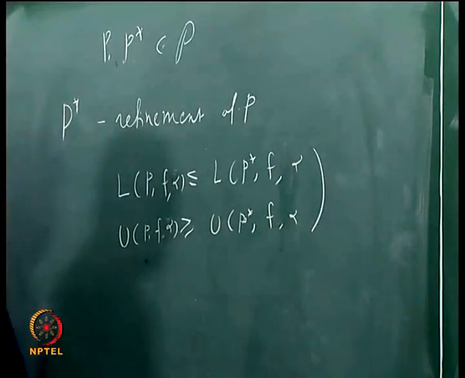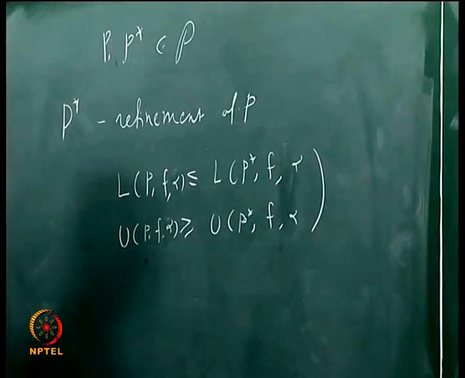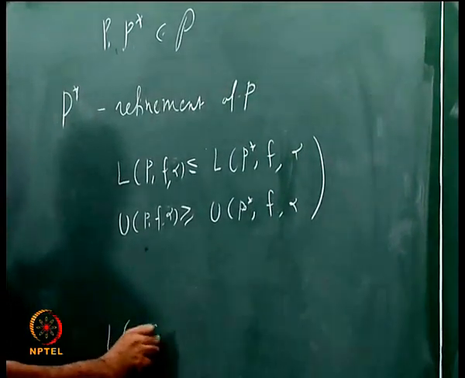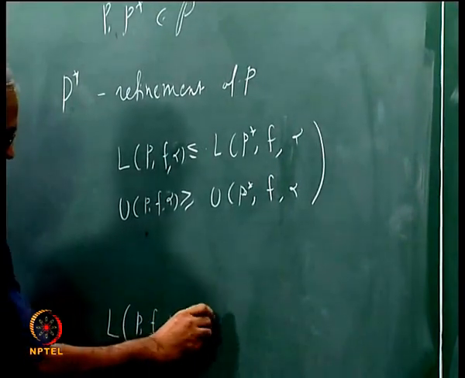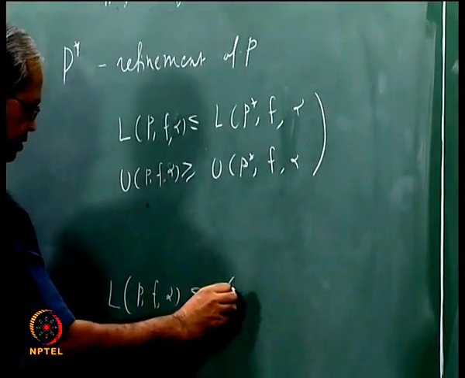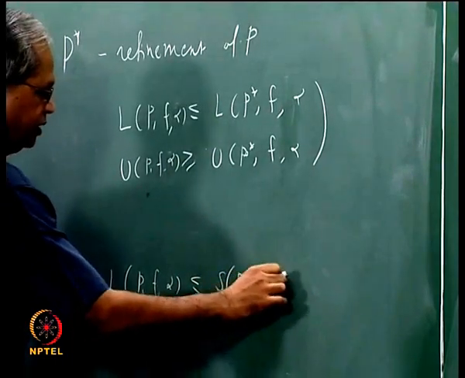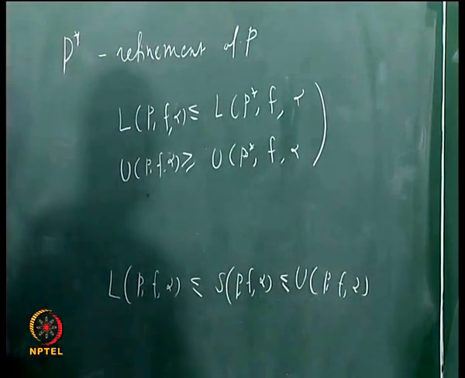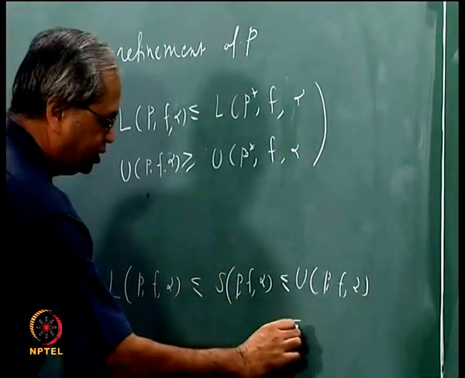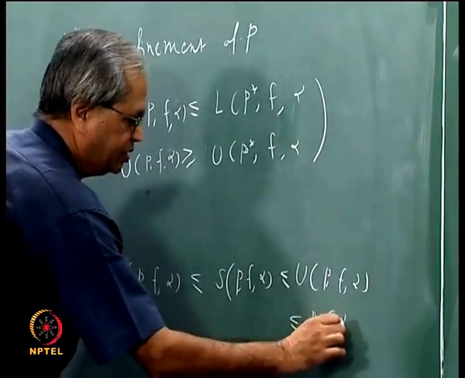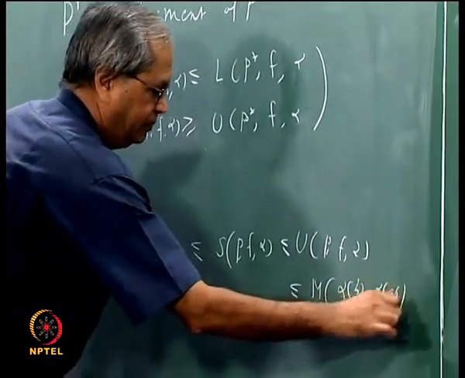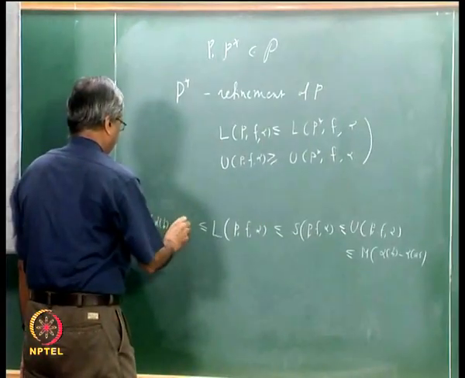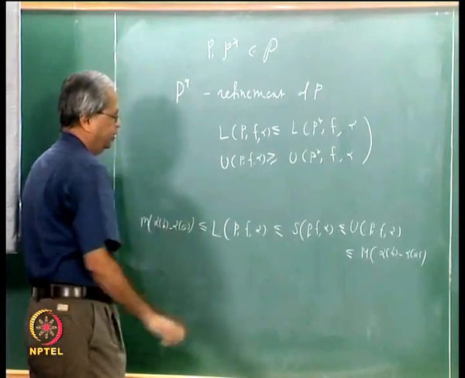Let me again recall that we have shown that for any partition, L(P, f, alpha) is less than or equal to this Stieltjes sum S(P, f, alpha), which is less than or equal to U(P, f, alpha), and this will be less than or equal to big M times alpha(b) minus alpha(a), and this will be bigger than or equal to small m times alpha(b) minus alpha(a).